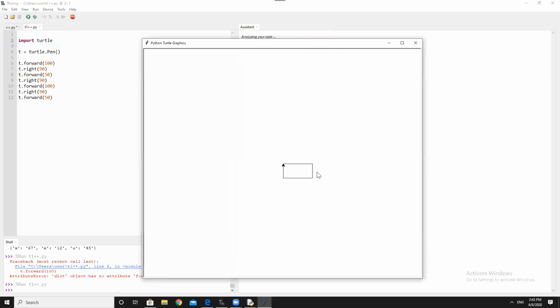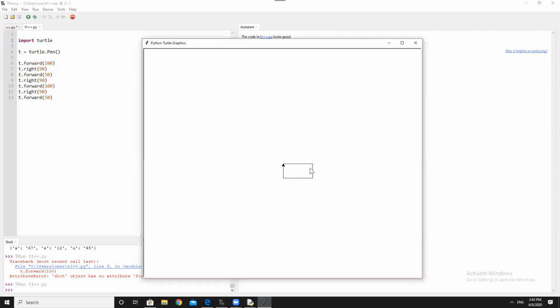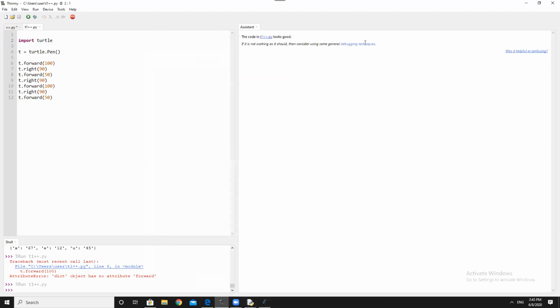Ah, see, it drew now. Weird. Look, it drew it. It drew a rectangle. Worked. Okay, good, fine. Very, very strange. There was no error and it said there was an error.